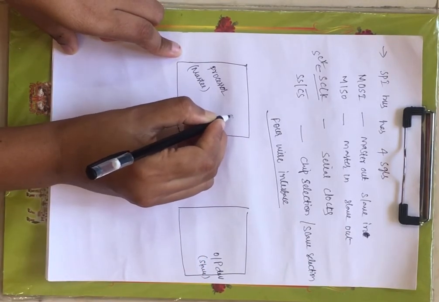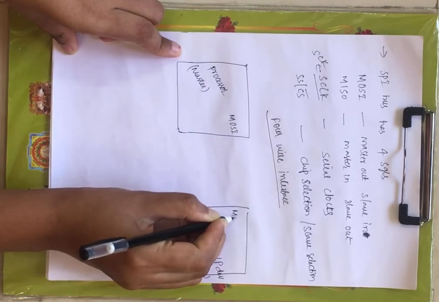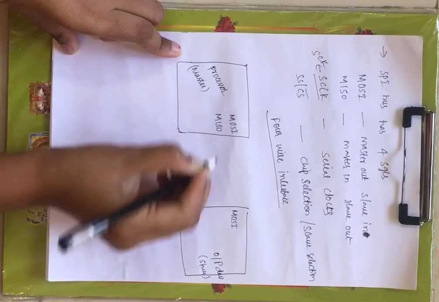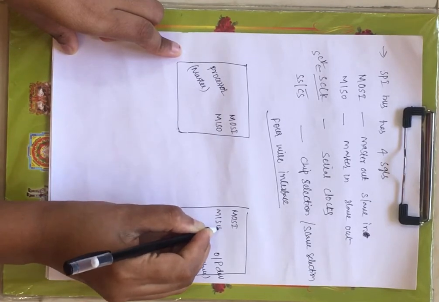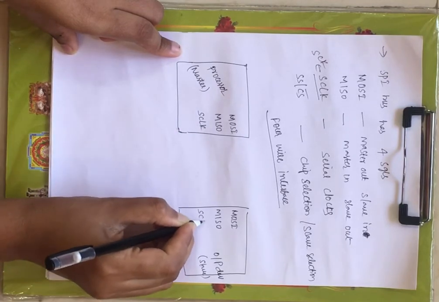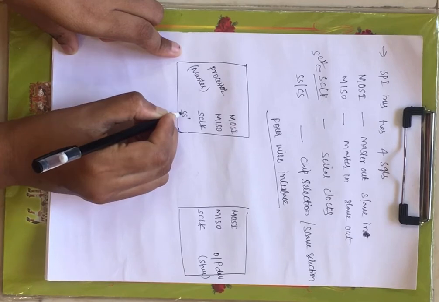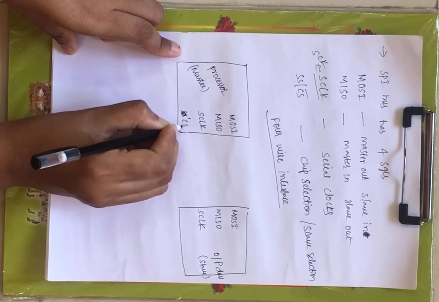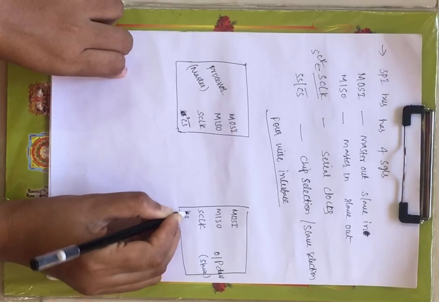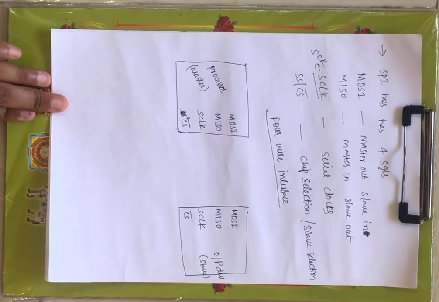Now this has four signals. One is MOSI; here also you have MOSI. Here you have MISO, and here also MISO. Next you have the serial clock, here also the serial clock. And next you have chip selection. This is an active low signal. And here also you have chip selection or slave selection, which is also an active low signal.